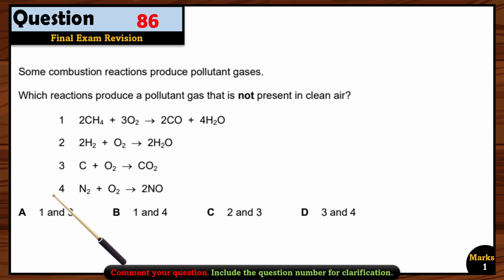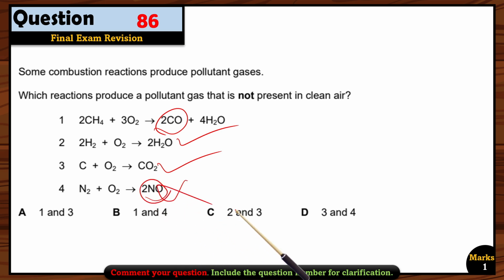Some combustion reactions produce pollutant gases. Which reaction produces a pollutant gas that is not present in clean air? So in clean air, we don't have carbon monoxide. Okay, in clean air, we have water vapors, right? In clean air, we have carbon dioxide also. Sometimes the students get confused. They think that carbon dioxide is not a part of clean air. Carbon dioxide is actually a part of clean air, but it is in a very small amount, or in a trace amount, okay? So that's why carbon dioxide is also a part of clean air, but nitrogen oxides, they are not a part of clean air.